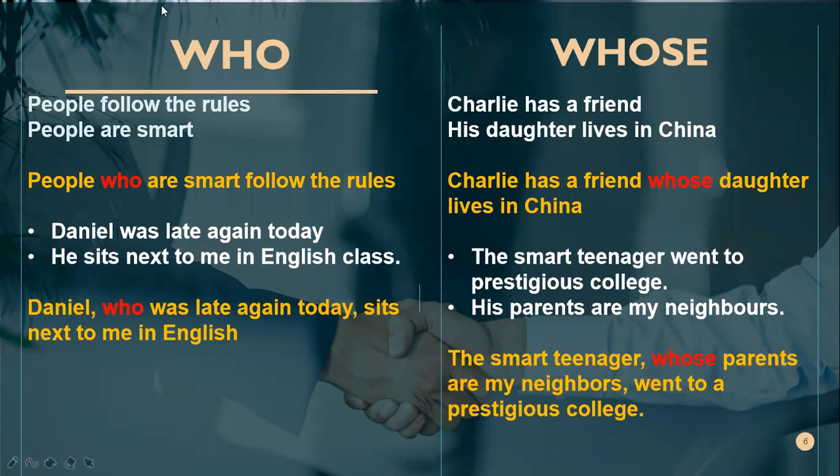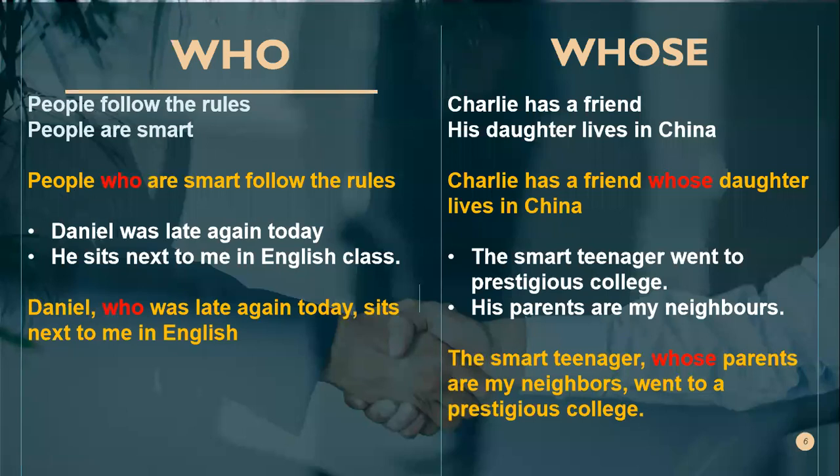Now can you join these two sentences to become one sentence like this? People who are smart follow the rules, right? So you don't need to use people here. People in the first sentence is replaced by who. People follow the rules. People are smart. People who are smart follow the rules, which is the adjective clause. Who are smart is the adjective clause, and it describes the people, giving a description about people.